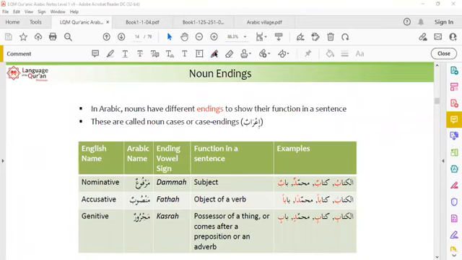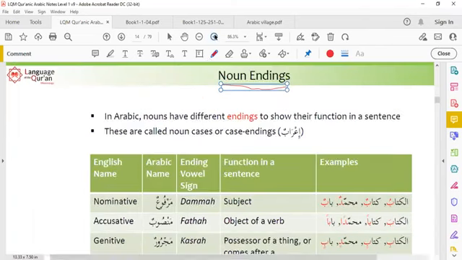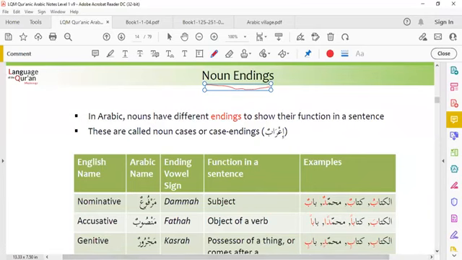Today, we are going to learn noun endings. How we pronounce a noun and what will be its ending. Ending means the last word of the noun.